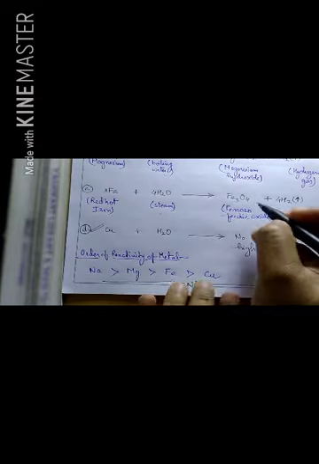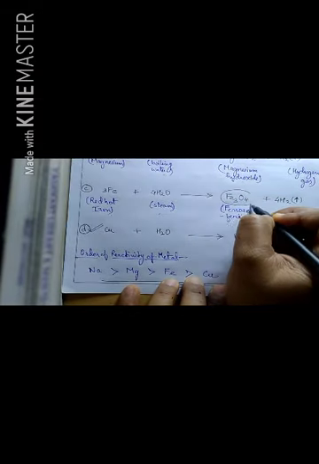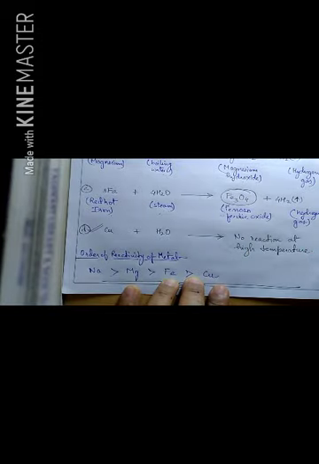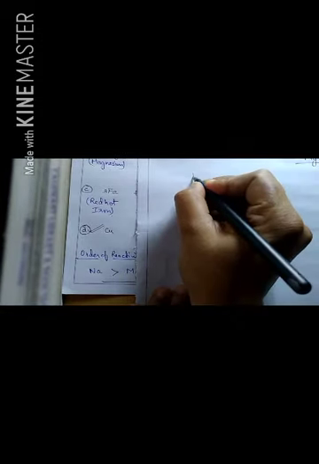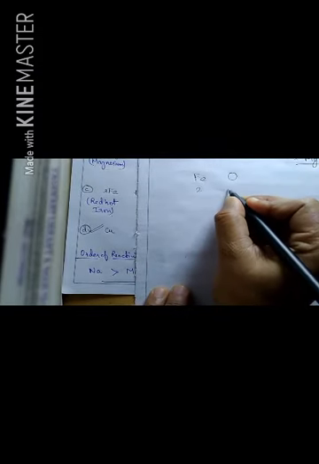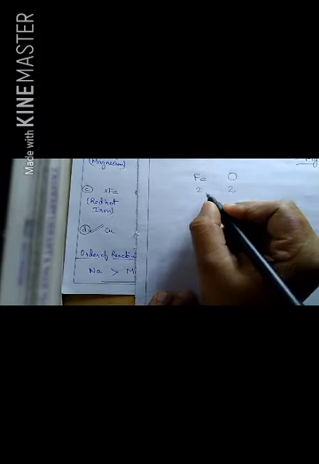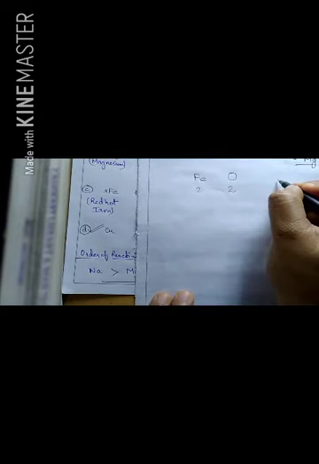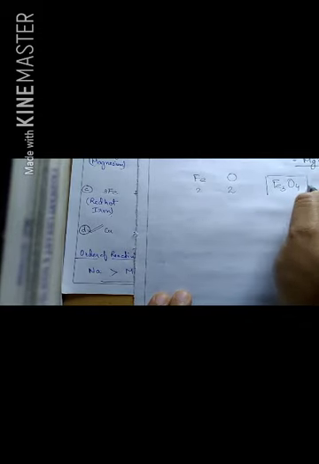I think some of you might be facing a problem: ma'am, how is this Fe3O4 formed, because here iron has two valency, oxygen also has two valency. So children, let me tell you that this Fe3O4 is a complex compound.